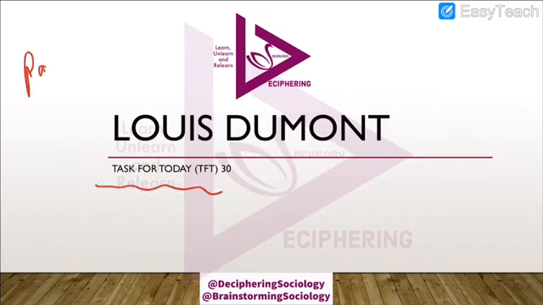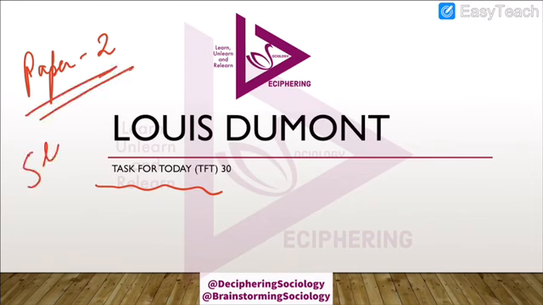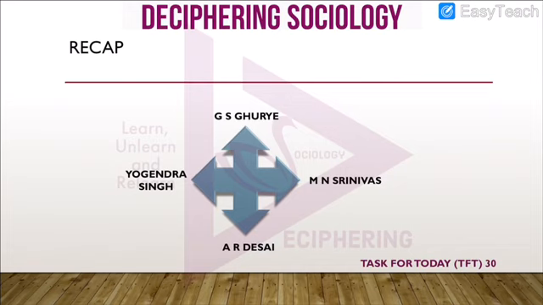We are studying paper 2 and we have reached the fifth thinker in Indian sociology, Louis Dumont. We have already covered 4 thinkers: G.S. Ghurye, Ideology; M.N. Srinivas, Structural Functionalism; A.R. Desai, Marxist Sociology; Yogendra Singh, Modernization of Indian Tradition. We hope you have your syllabus of paper 2 by your side as you are watching this lecture.